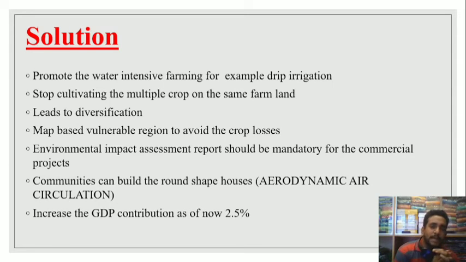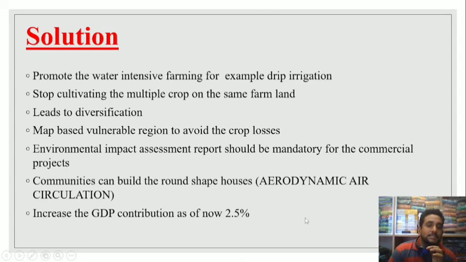At the same time, more people are getting affected by heat waves in the heat wave prone zones. In these areas, the construction of buildings should adopt and mandate the principle of aerodynamic air circulation. You may think this is just an ideal suggestion, but it is a mandatory suggestion.